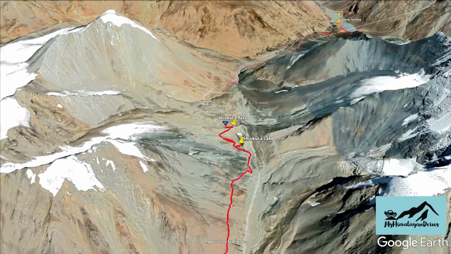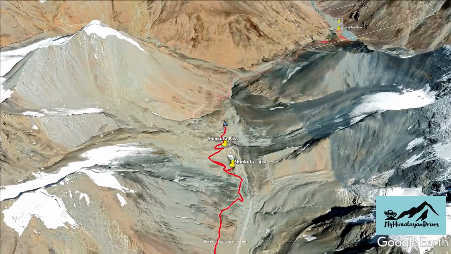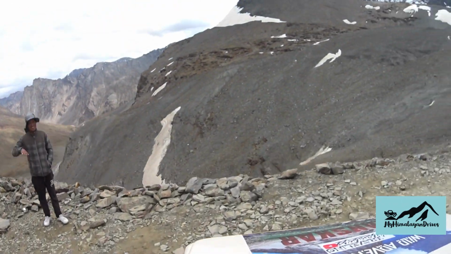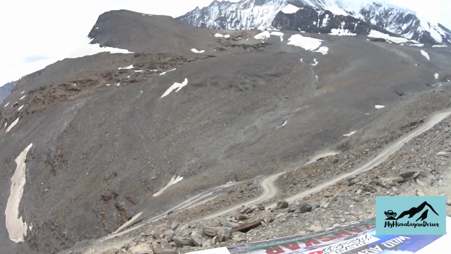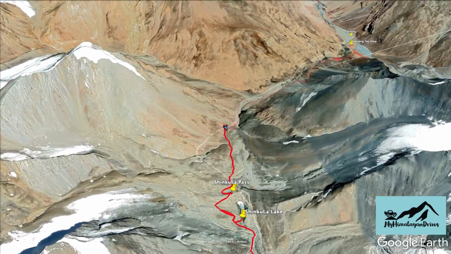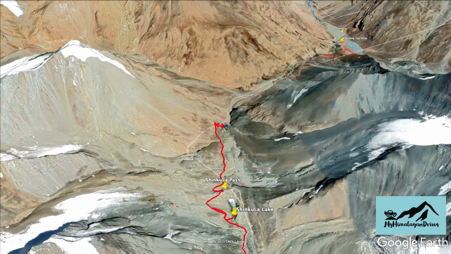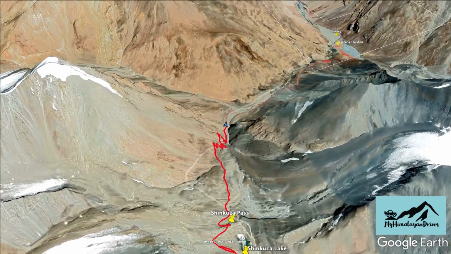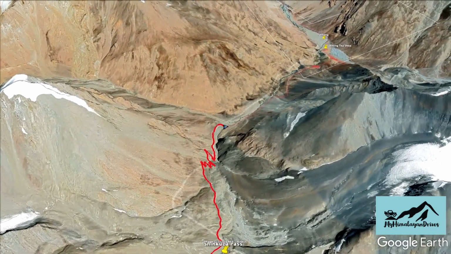From Sinkula, we start our steep decline to Lakhang, our first stop in Zanskar. The next 8 kilometers drive to Lakhang is treacherous as roads are narrow, dirt tracks with multiple hairpin bends. Just before reaching Lakhang, we halt at the only tea shop in the valley. The shop is operational only during summers.